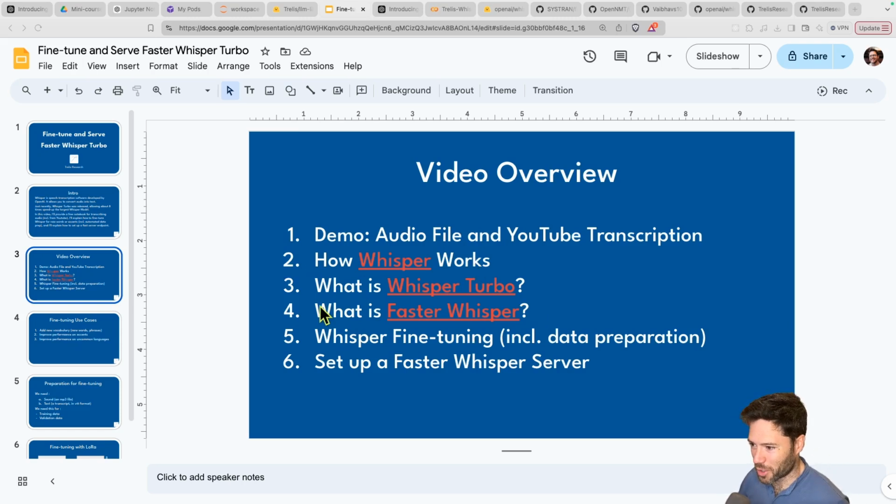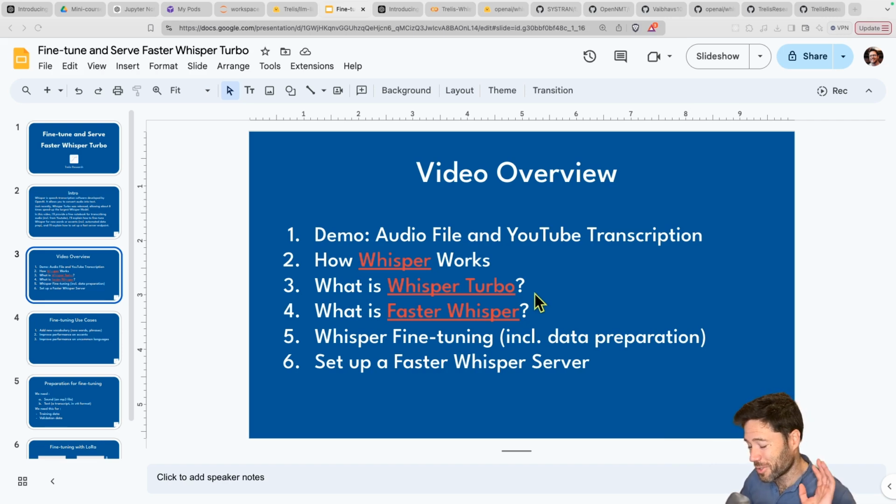And so that was a whirlwind tour of how Whisper works and how Whisper Turbo is essentially Whisper, but with 28 of the 32 layers removed and then fine-tuned to stabilize performance. And the performance is actually very close to the large model with 32 layers, but it's 8 times faster.